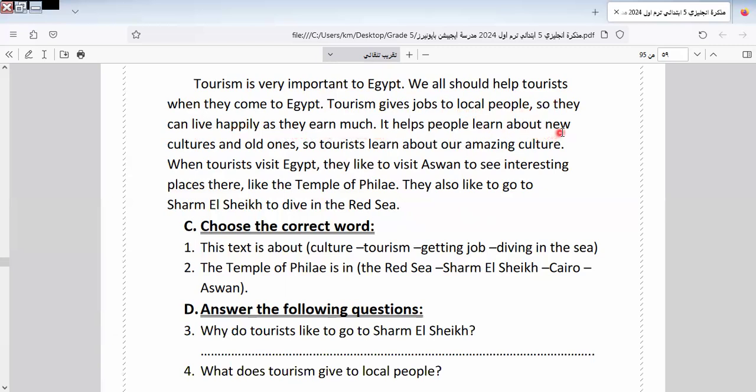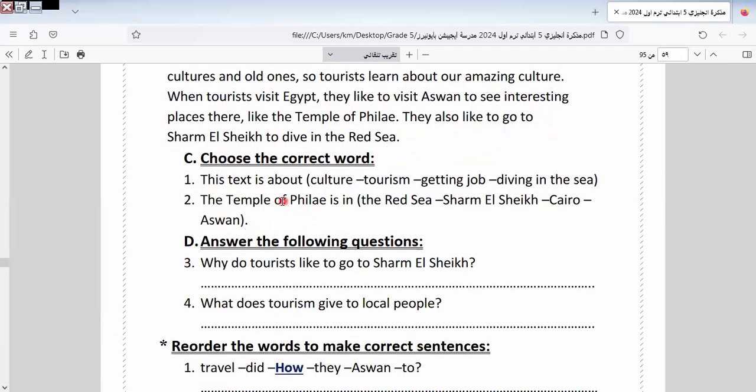It helps people learn about new cultures and old ones. So tourists learn about our amazing culture. When tourists visit Egypt, they like to visit Aswan to see interesting places there, like the Temple of Pharaoh. They also like to go to Sharm el-Sheikh to dive in the Red Sea.